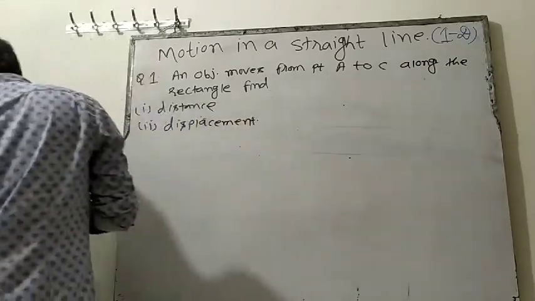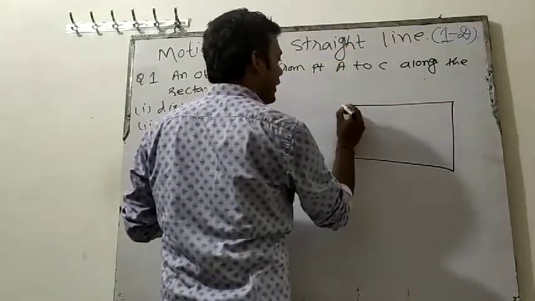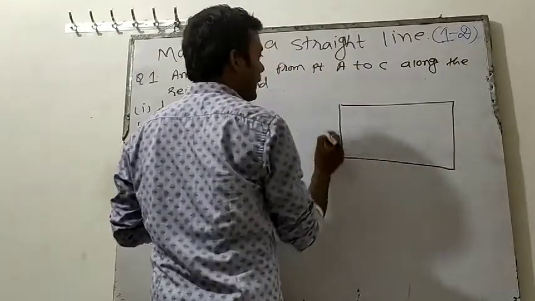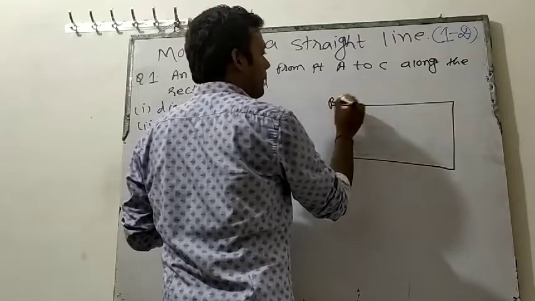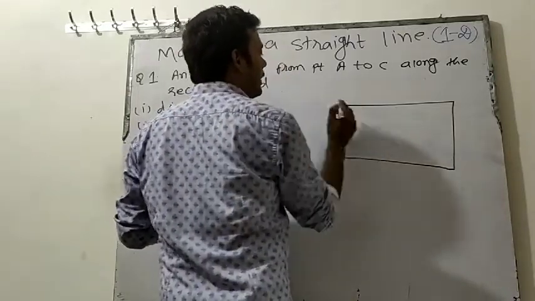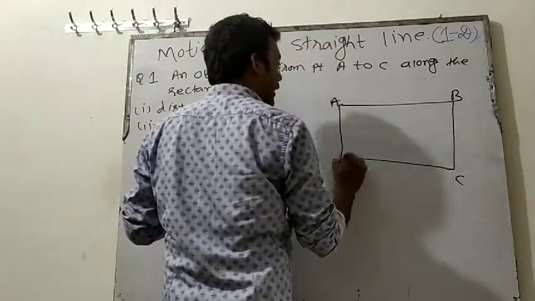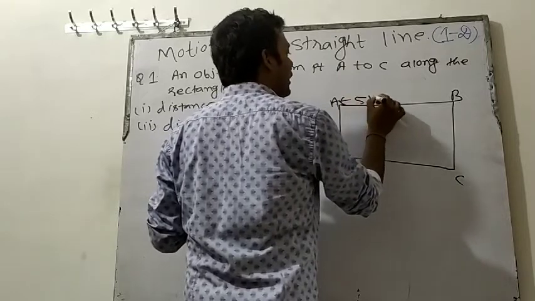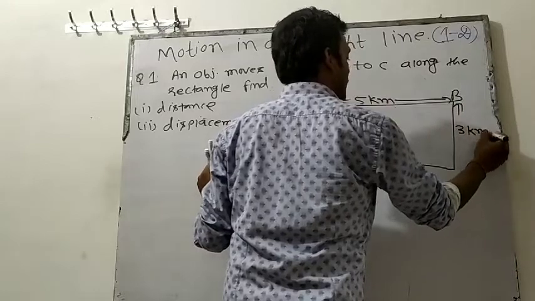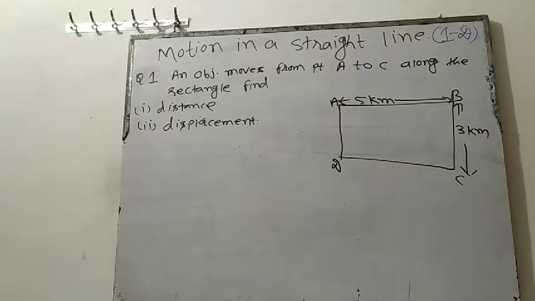And I am giving you the picture. The rectangle is like this. Let's say this is our rectangle, A, B, C, D. Let's say AB is given as 5 kilometer, and BC is given as 3 kilometer. Now, first check the question and then solve it.